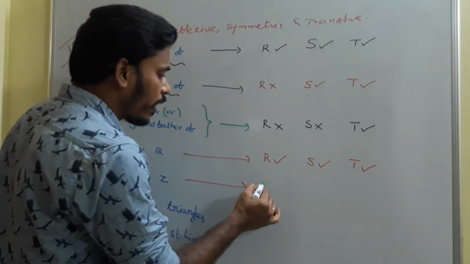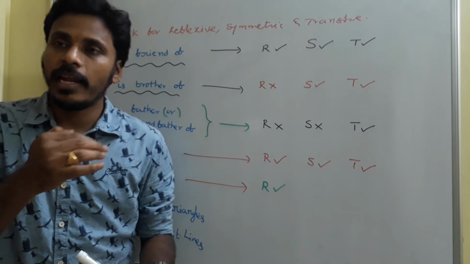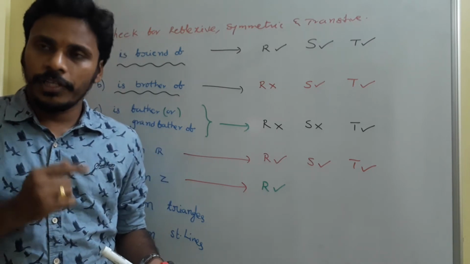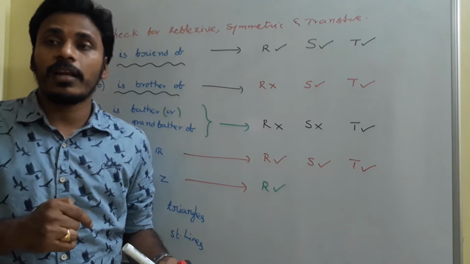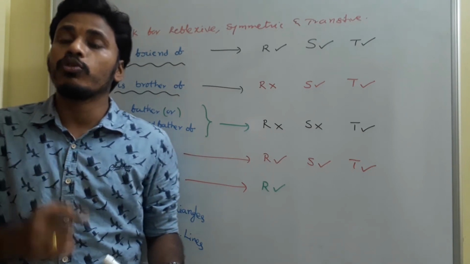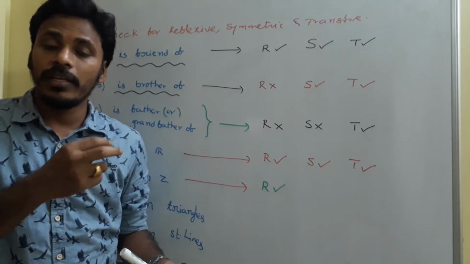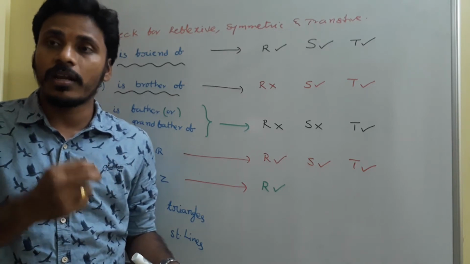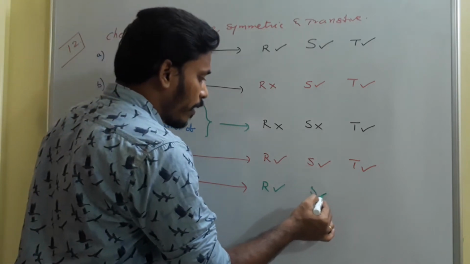And the next one, coming to the symmetric, x is less than or equals to y. Then is it right that y is less than or equals to x? No. If x is less than or equals to y, then we need to say that y is greater than or equals to x. Since there is no such rule of less than or equals to between y and x, it is not satisfying symmetry.